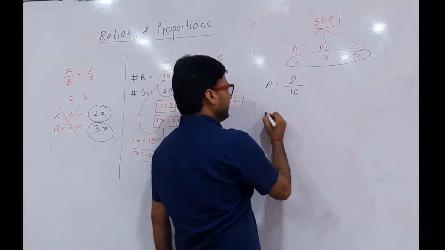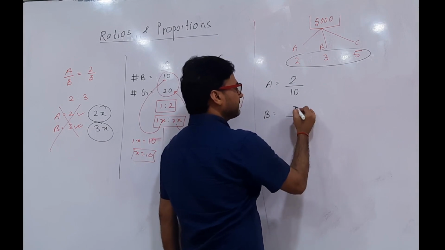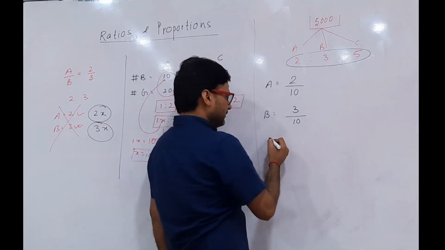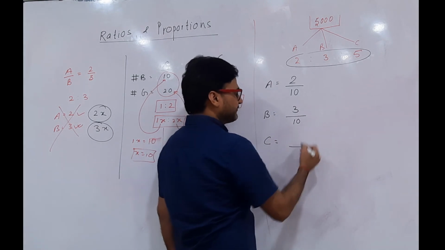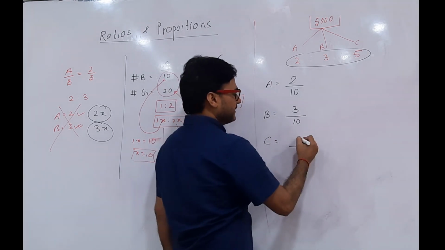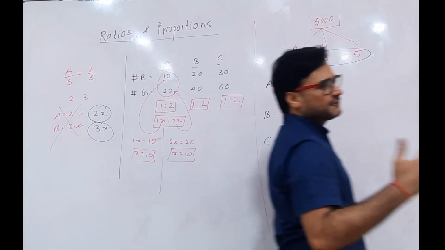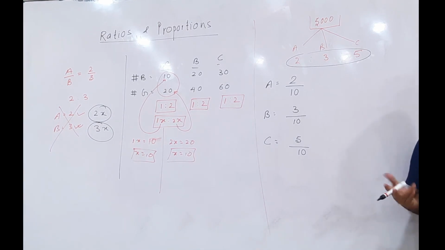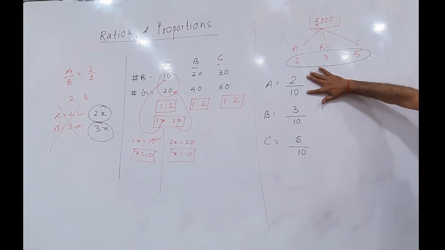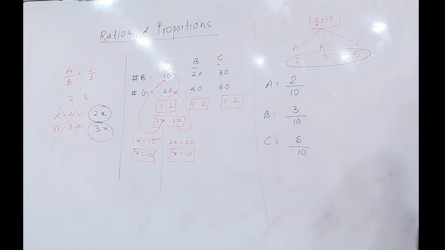How do I get it for B? Out of 10 parts, how many belong to B? 3. What about C? Out of 10 parts, how many belong to C? 5. That is a portion in terms of fraction. Let's call it proportion: 2 out of 10, 3 out of 10, 5 out of 10.